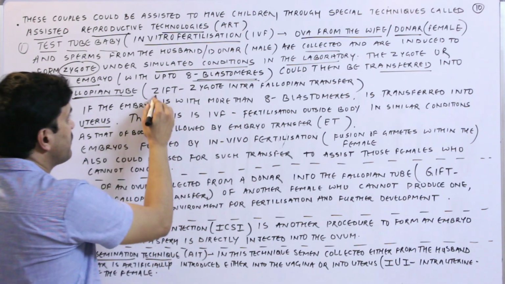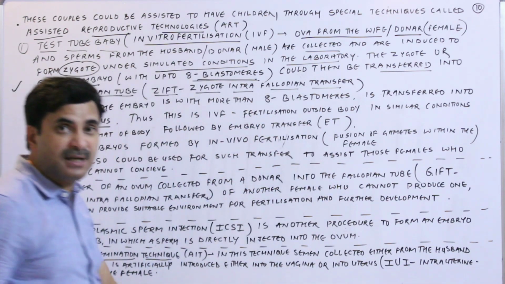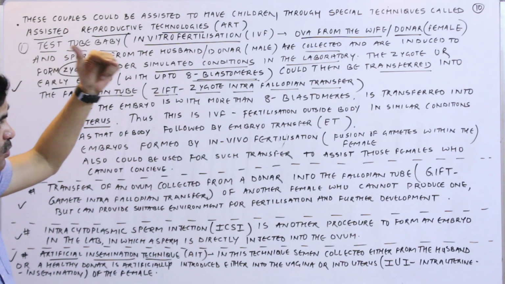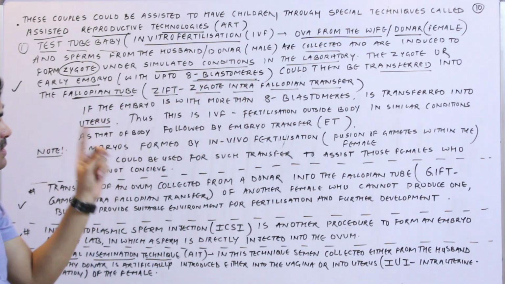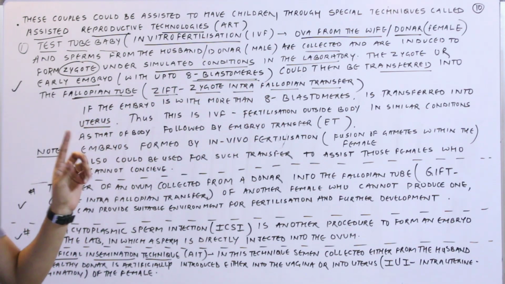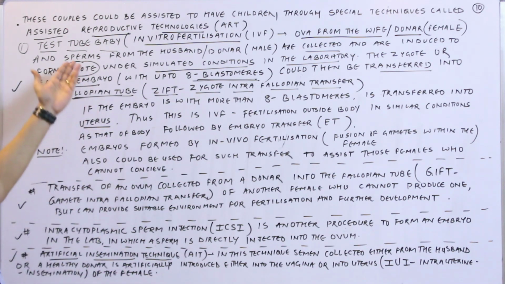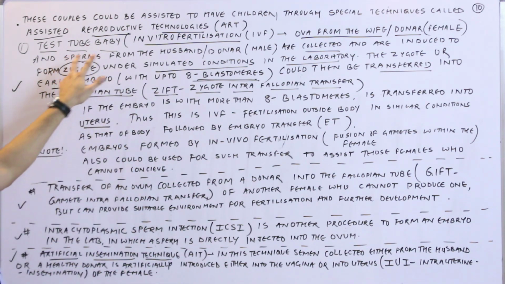This is called ZIFT, zygote intrafallopian transfer. Here the zygote with 8 blastomeres is transferred into the fallopian tube. Because the zygote is transferred in the fallopian tube, it is called zygote intrafallopian transfer. Alright, so this is the very common, very popular test tube baby program.